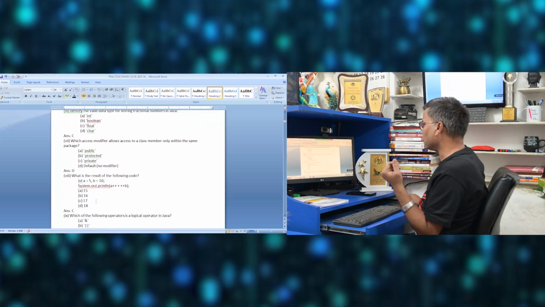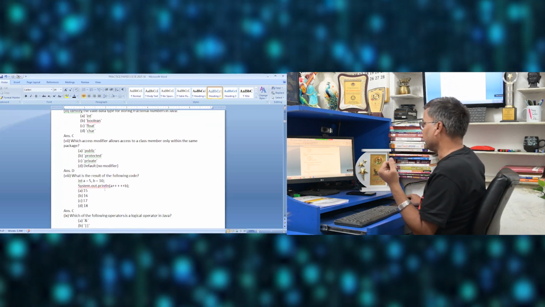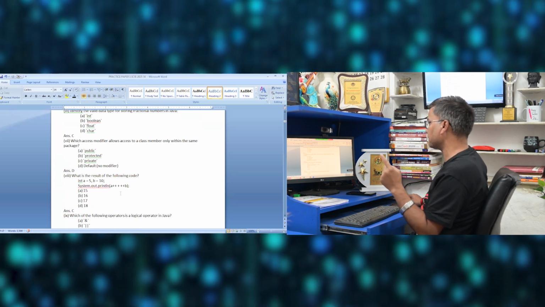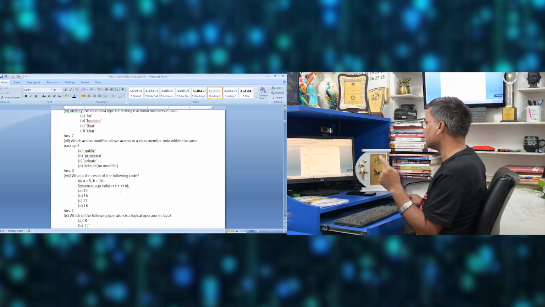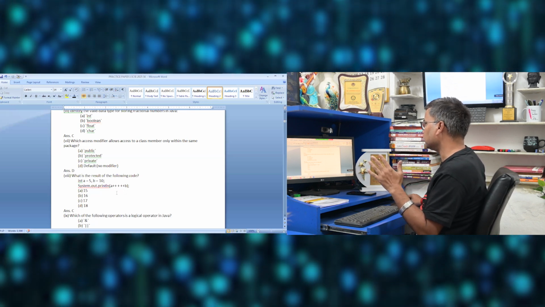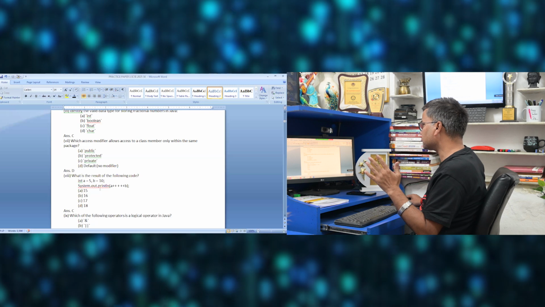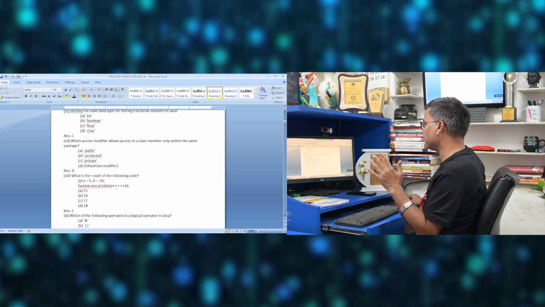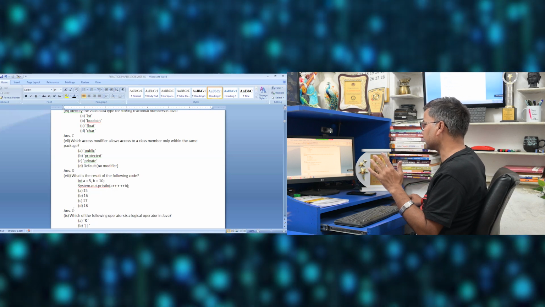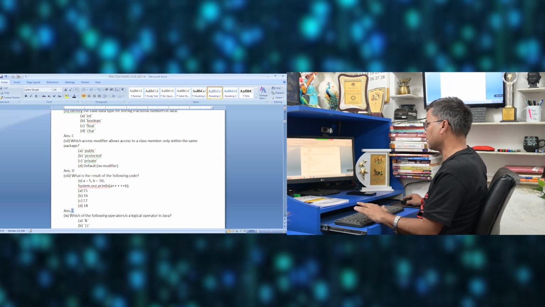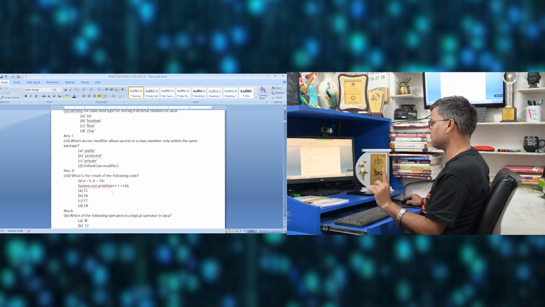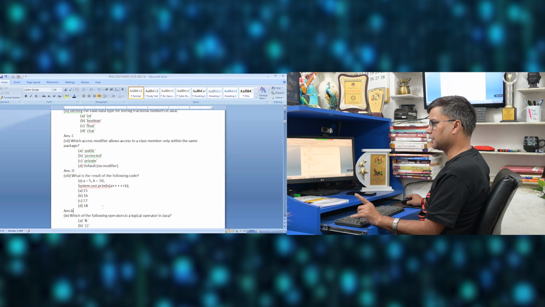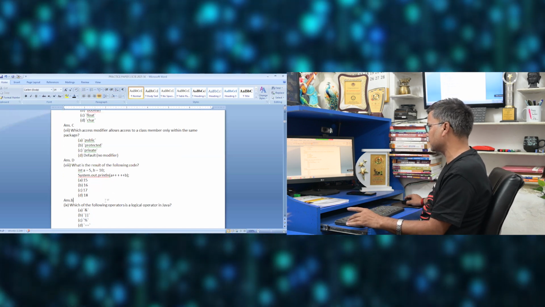Then what is the result of the following code? A is 5, B is 10. A plus plus B. A plus will remain 5, and plus B, B becomes 11. So 5 plus 11, it will be 16. So it will be B, that's the correct answer. A plus is 5, plus B becomes 11. So 5 plus 11, it will be 16. So B is the correct answer.